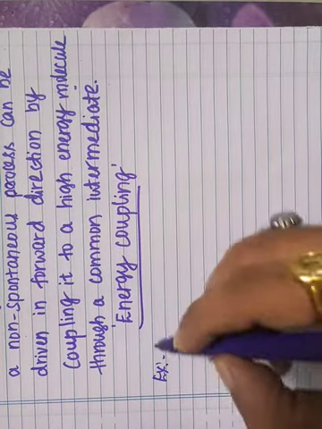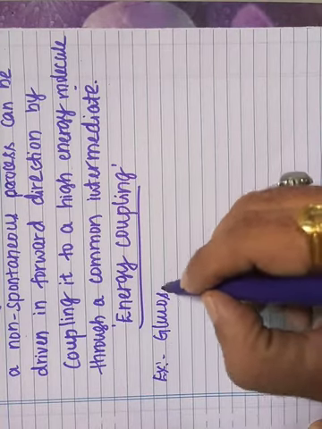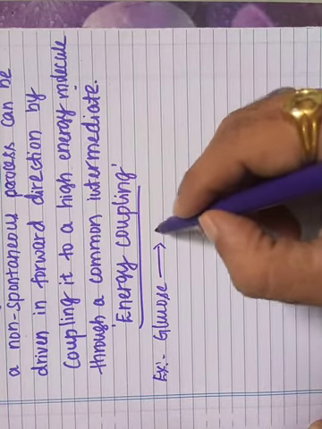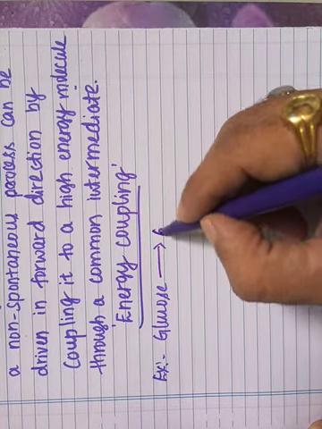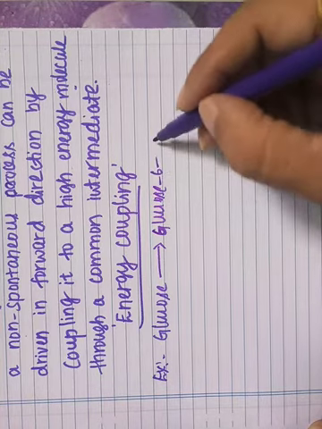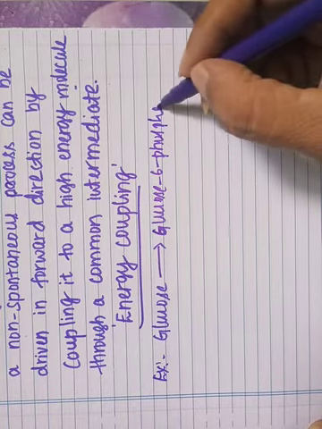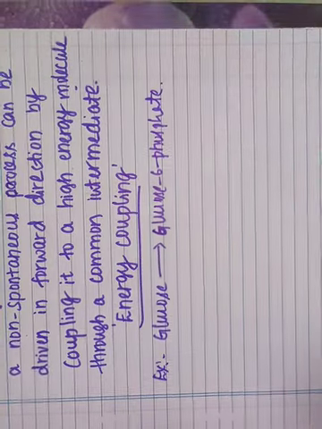The conversion of glucose into glucose 6 phosphate, that is the phosphorylation of glucose.